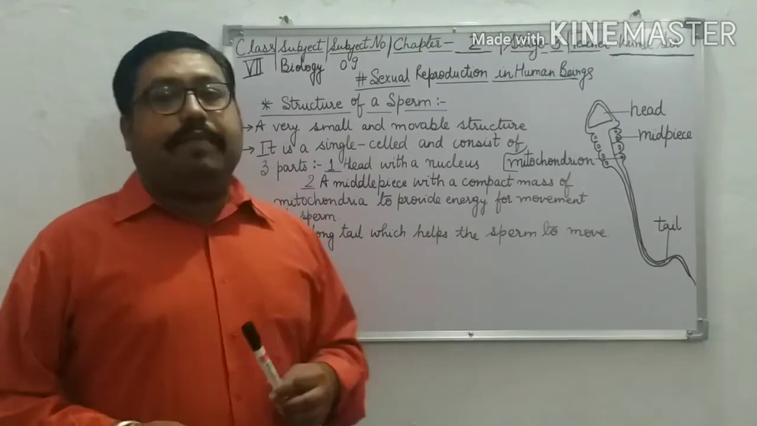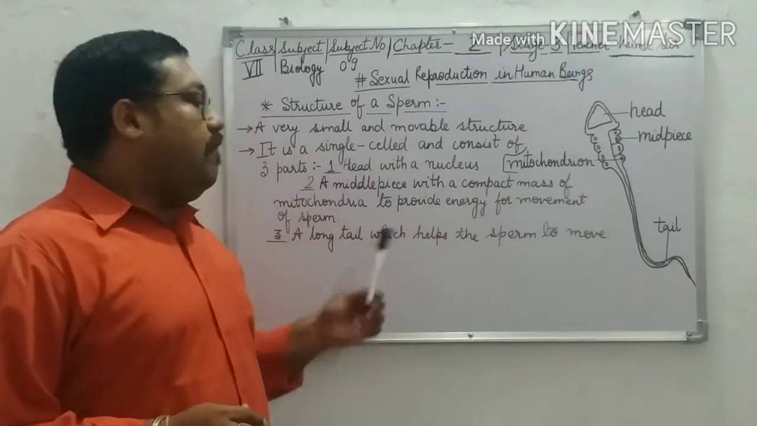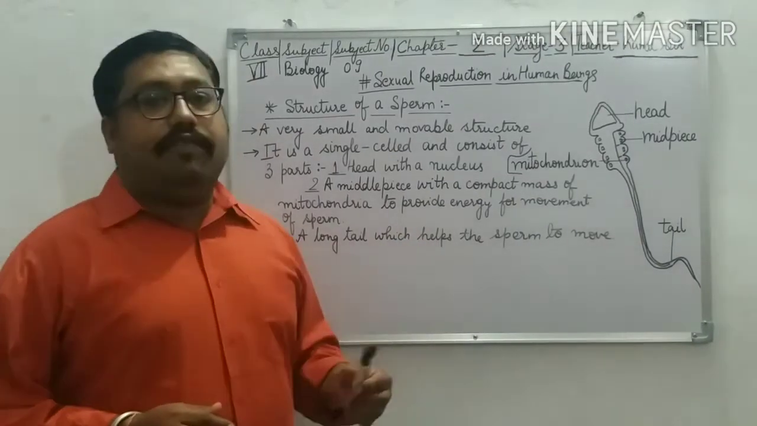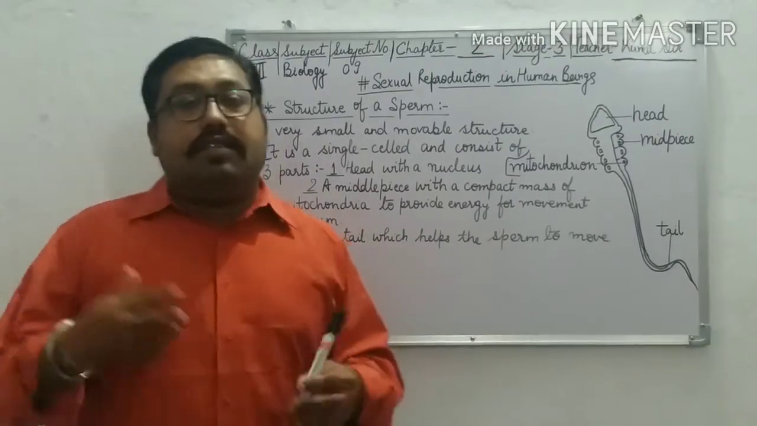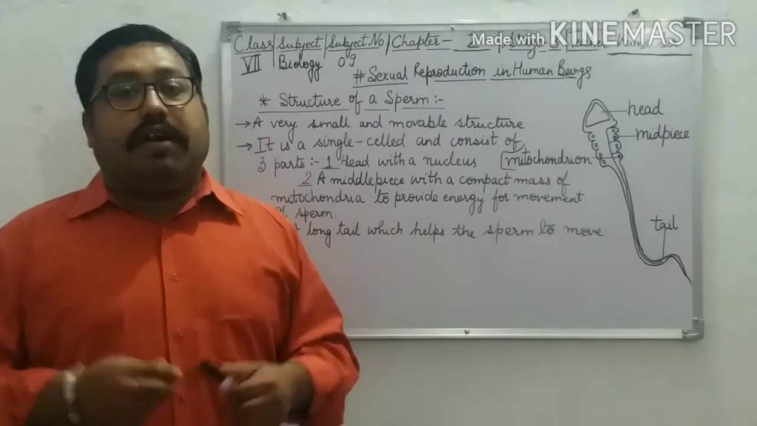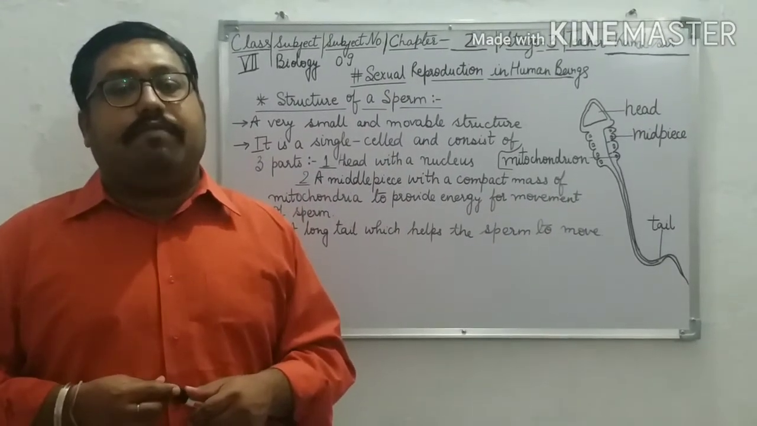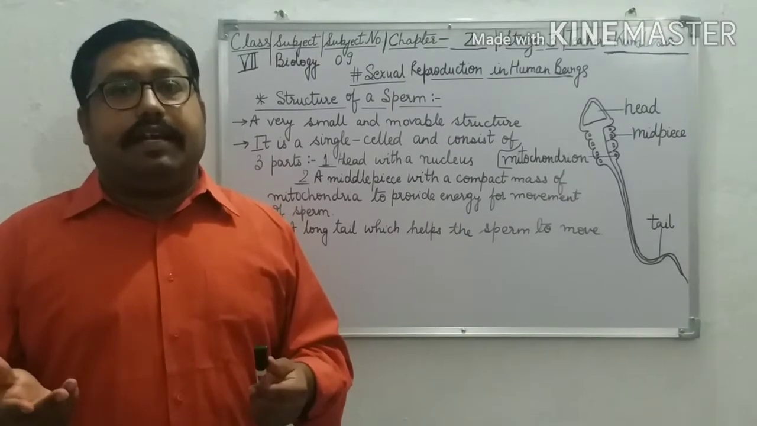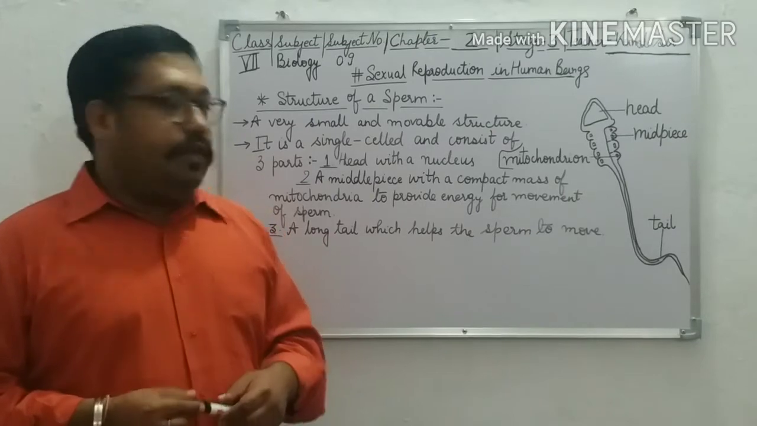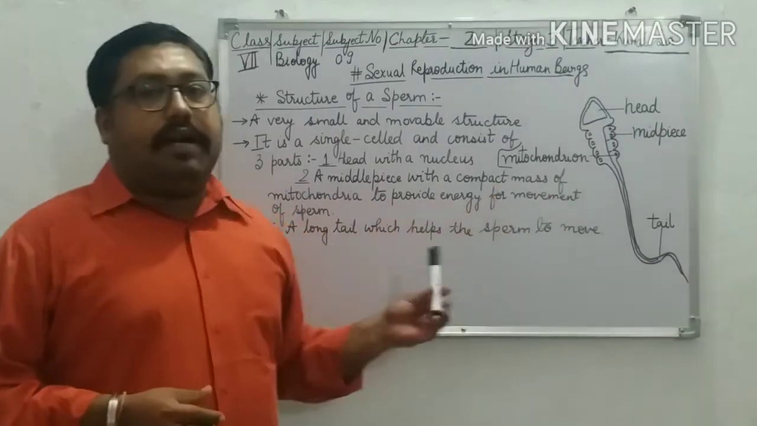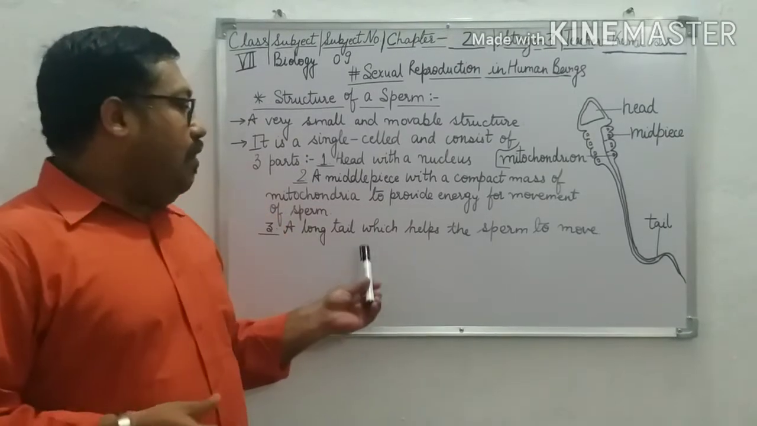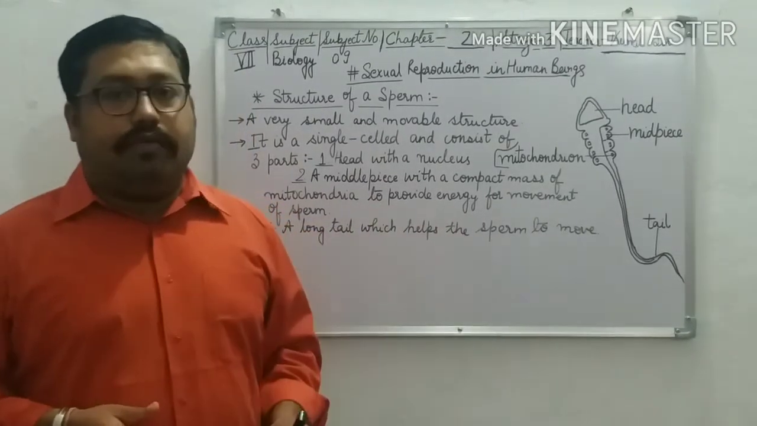Second is a middle piece with a compact mass of mitochondria to provide energy for the movement of sperm. As I have already told you that sperm can move, but how does it get moved? Where did it get the energy? From mitochondria it gets the energy. And the third part is the long tail. Now what is the role of the long tail? Long tail helps the sperm to move.